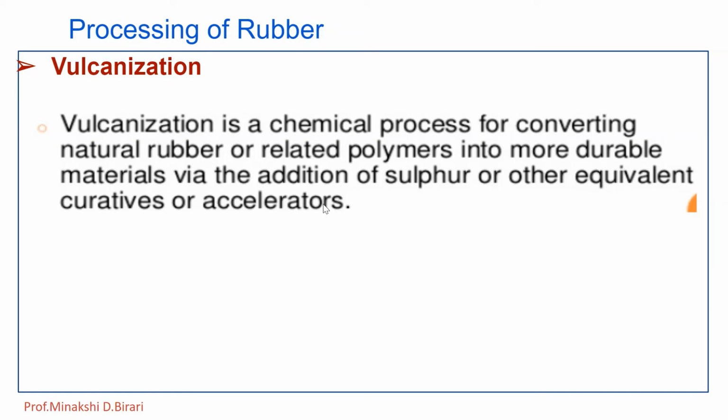So what are the accelerators? That may be aldehyde amines, thiocarbamates, zinc alkyl xanthate, 2-mercaptobenzothiazole, while inorganic accelerators are also added like white lead, litharge, magnesia and lime, which are commonly used accelerators. So that is the actual process, vulcanization.